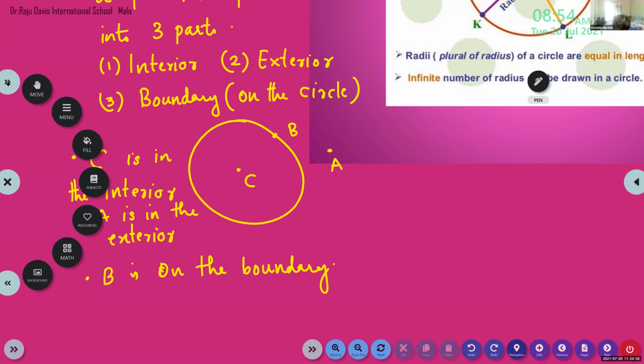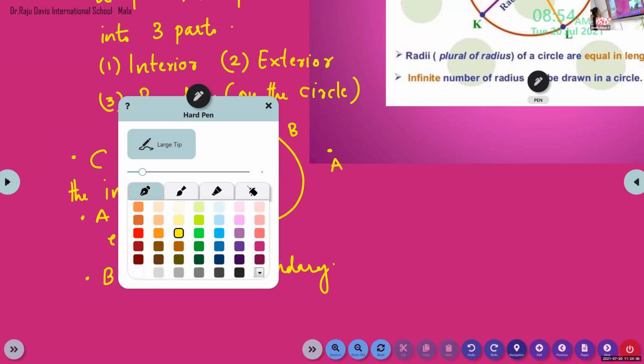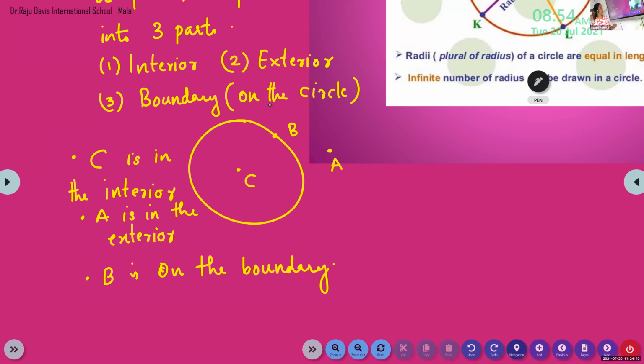Ma'am, we should finish these two chapters, right? Yes. Okay. Clear? Did you understand, children? Interior part, exterior part, and on the boundary. Is it clear? Yes, ma'am.